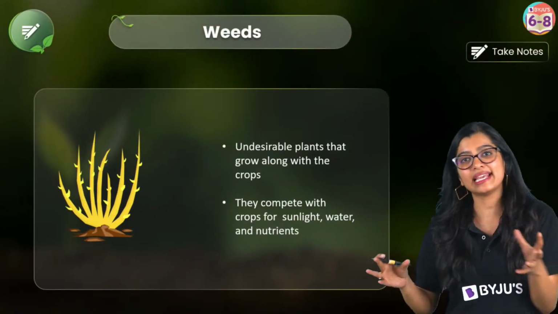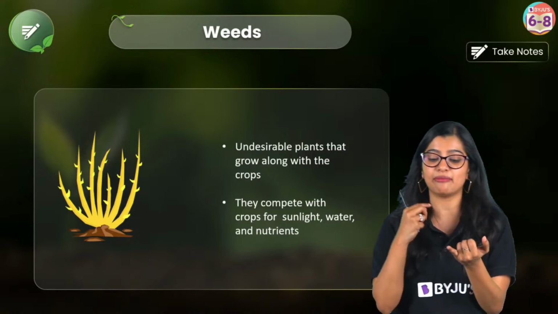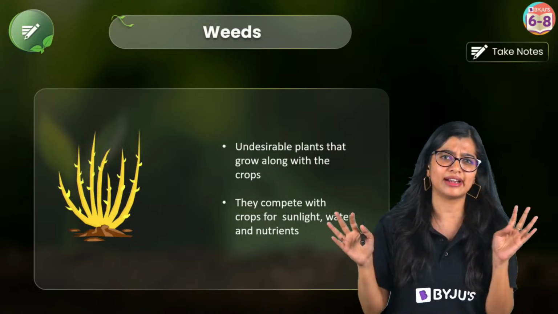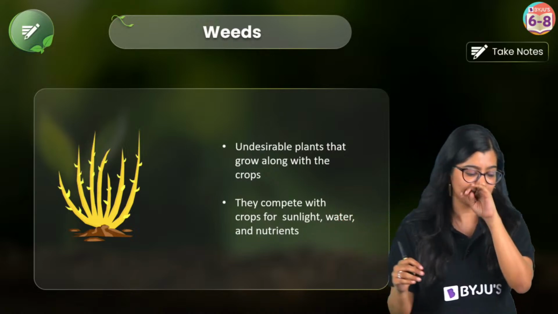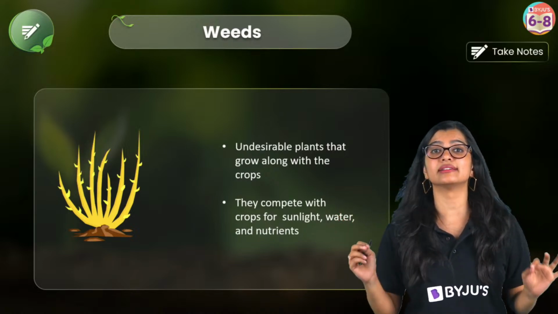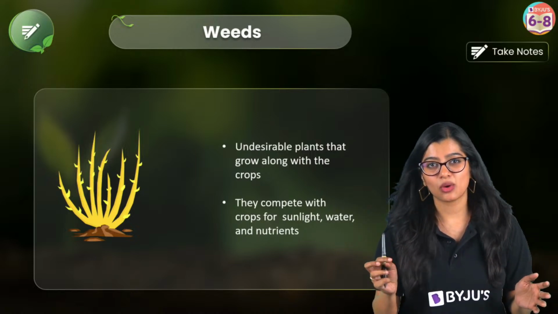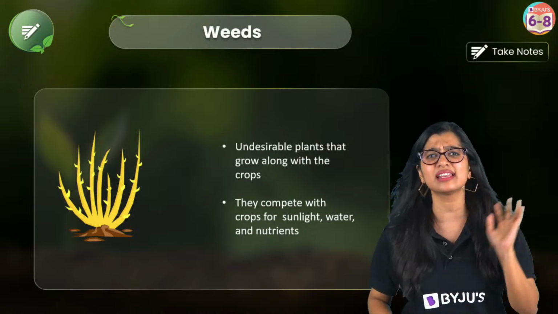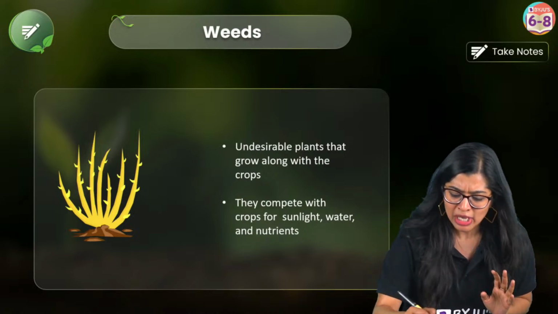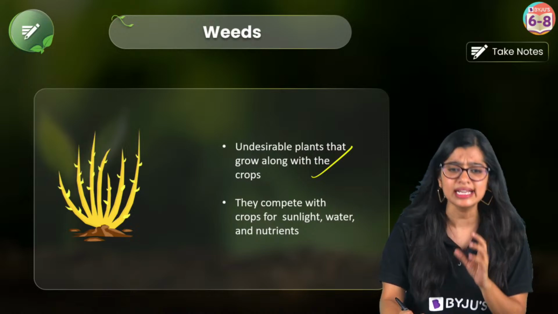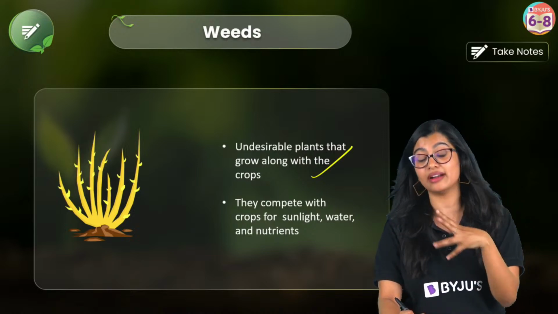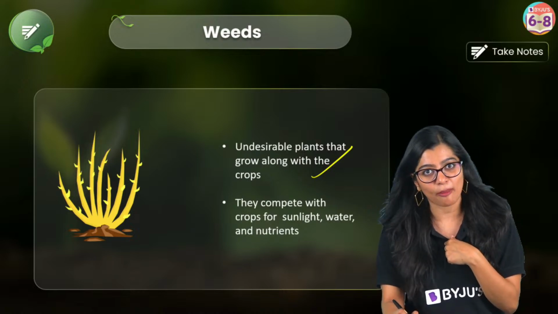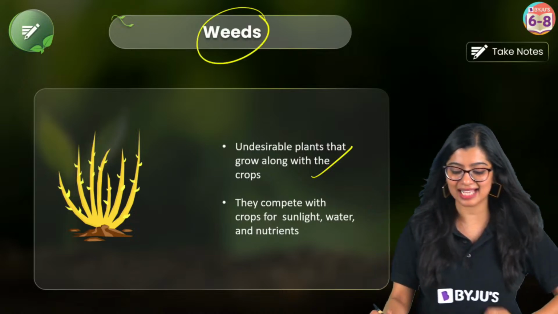Now we see that we have prepared our soil, we have sown our seeds, added our manure, we have added water, everything is good to go, right? But what also happens is that sometimes along with our crops, some unnecessary crops will also start to grow, right? These undesirable or unnecessary plants that grow along with my crop, that is what we call weeds.